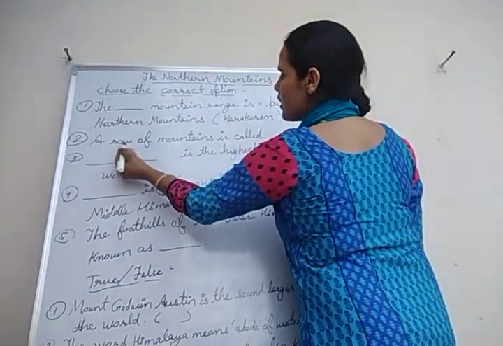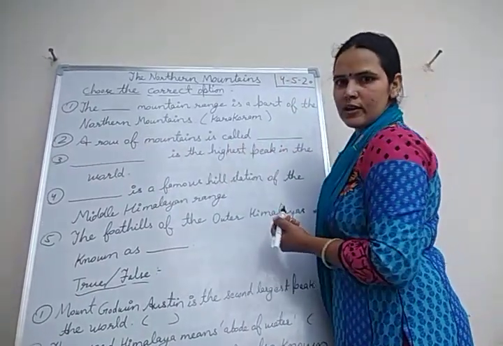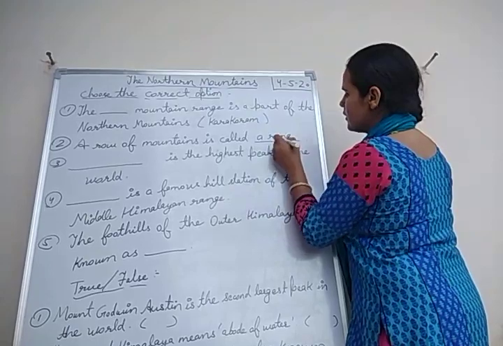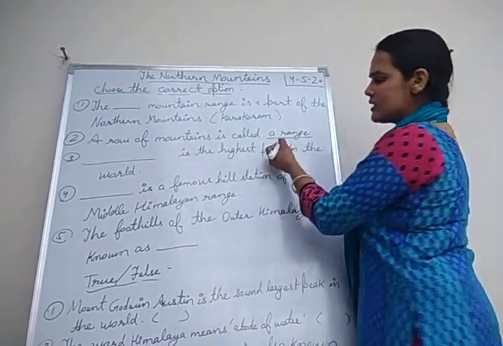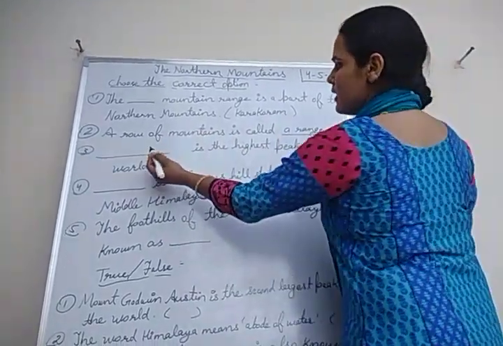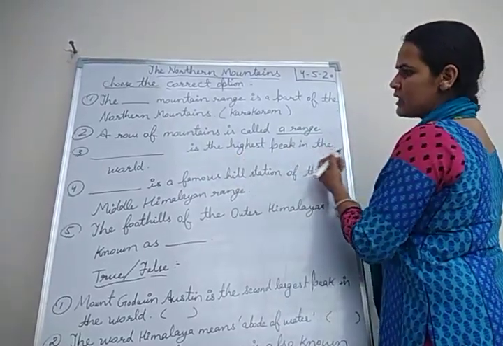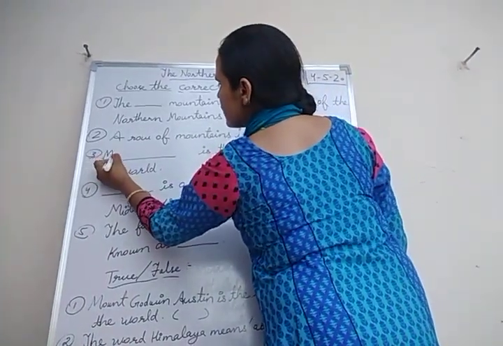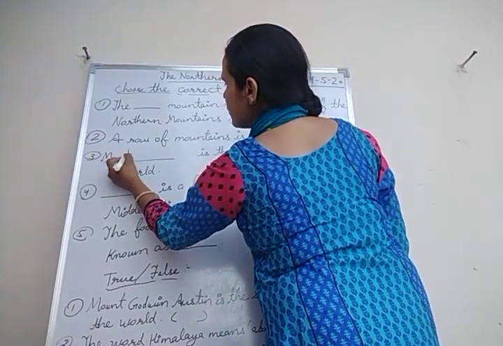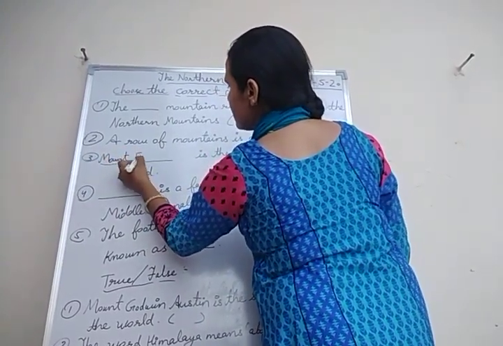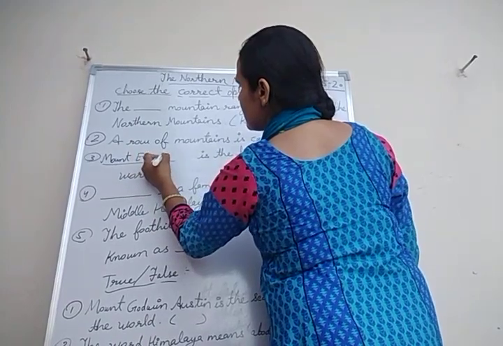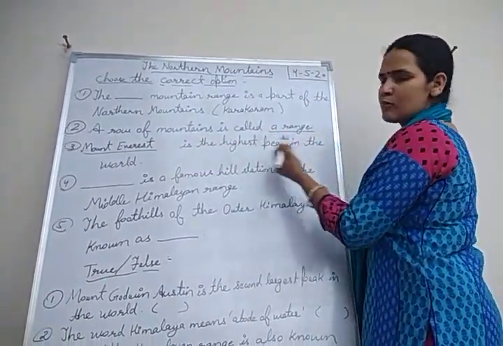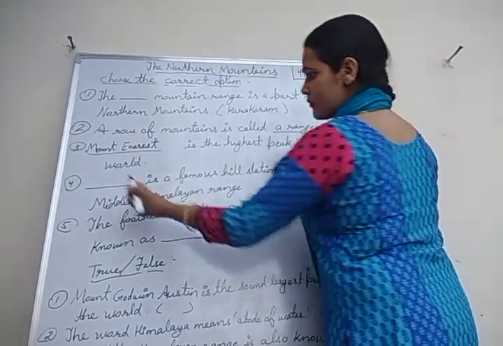Second, a row of mountains is called a range. Dash is the highest peak in the world. That is Mount Everest. Mount Everest is the highest peak in the world.